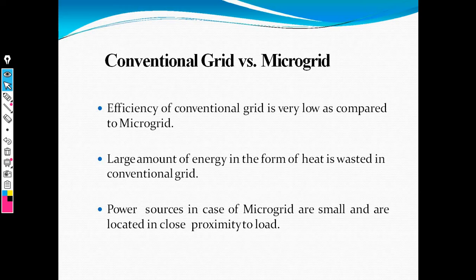That means a large amount of energy loss occurs in the conventional grid as compared to the microgrid. That means the microgrid is better than the conventional grid. Then the microgrid requires less space as compared to the conventional grid. Now these are the comparisons between the conventional grid versus the microgrid.